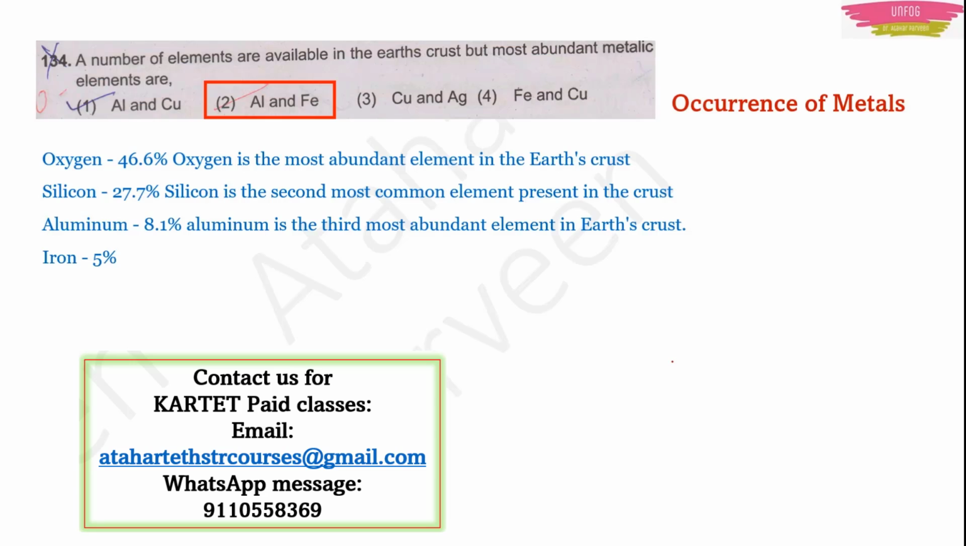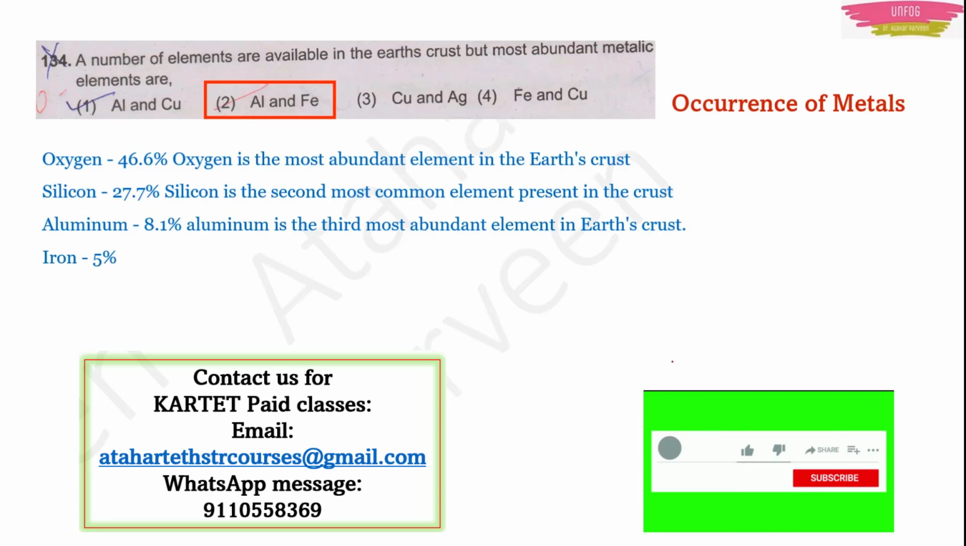But oxygen and silicon are not metals, right? Aluminium is a metal. That's why we give it the top priority for this question. Next is iron, 5%. So among these four materials, aluminium and iron are the only metals, so they are the most abundant metals in the Earth's crust.